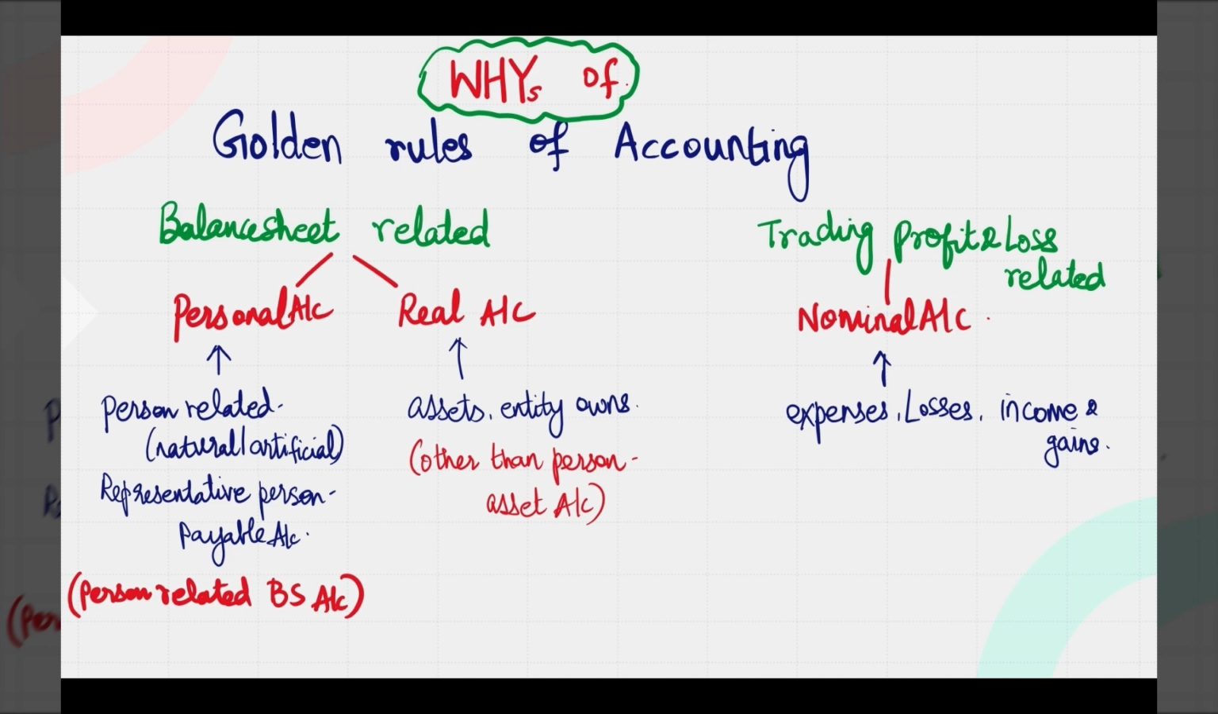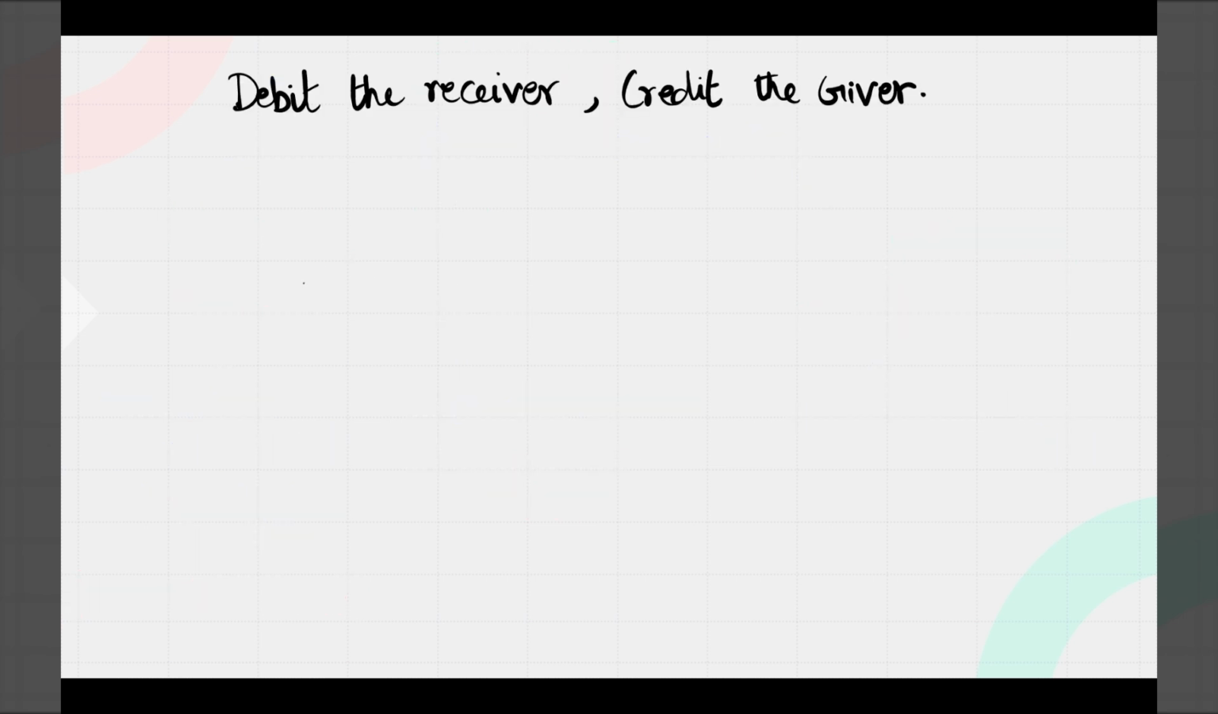What is a nominal account? All expenses, losses, income and gains are classified as nominal accounts. So this is the brief of whatever we learned in the earlier video. Moving on in detail to why we have the golden rules of accounting in this format. Going to the first rule: debit the receiver and credit the giver.